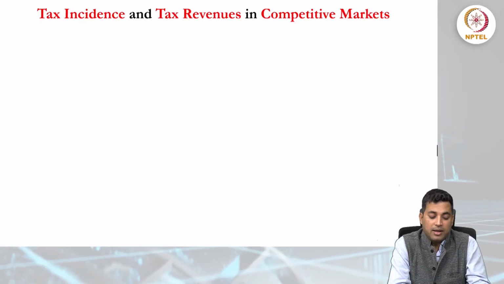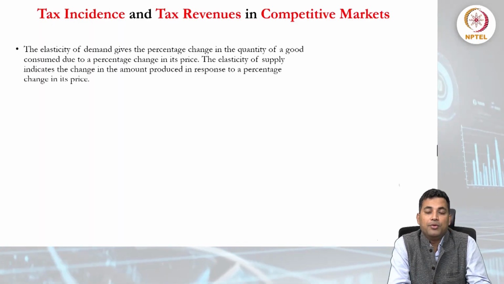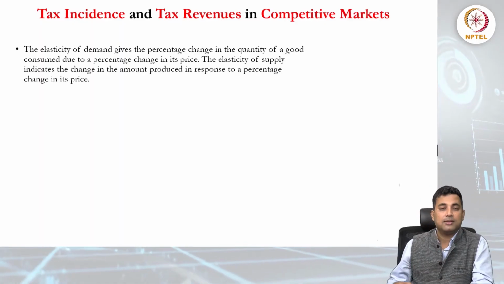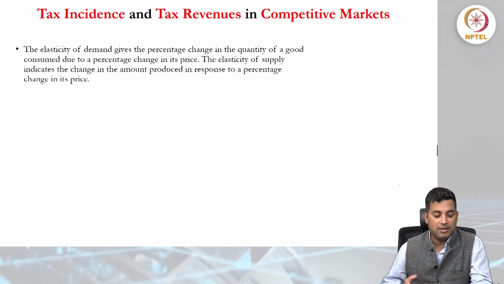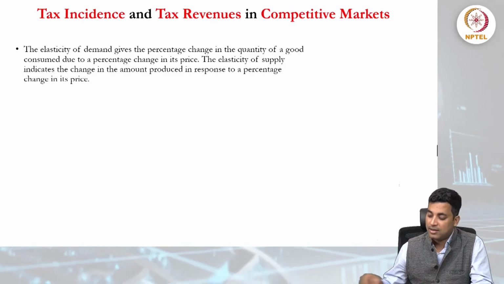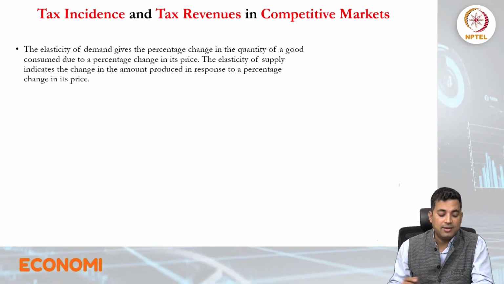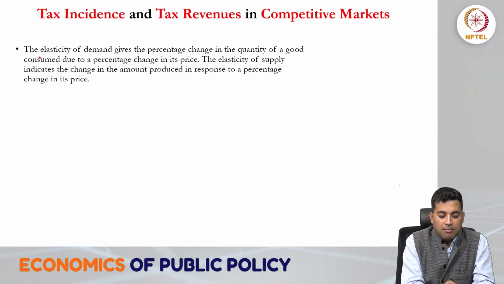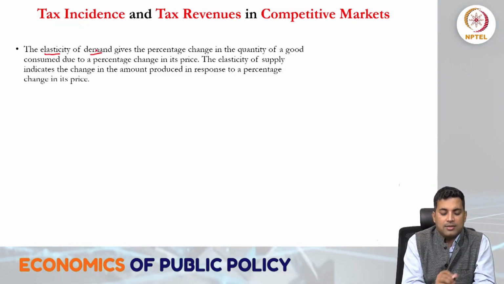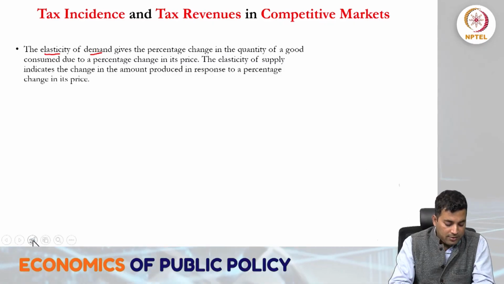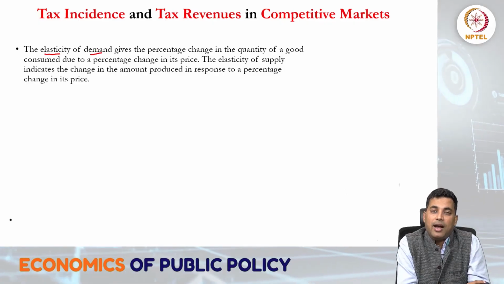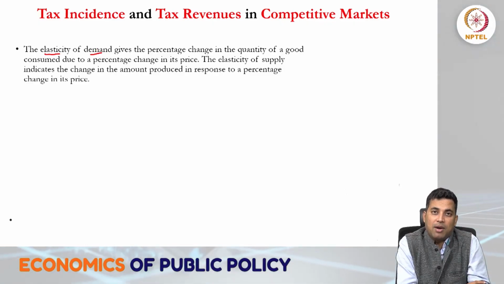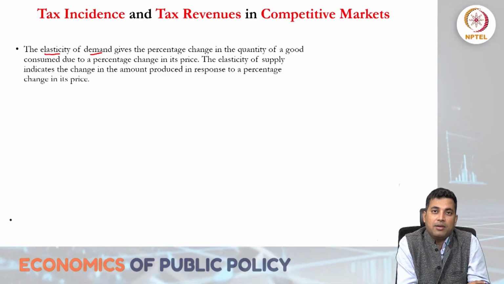Tax incidence and tax revenue we will begin with, especially in the context of a competitive market. So before moving forward, let us first revise what we already discussed: the elasticity of demand. In our last discussion, we showed that elasticity of demand and elasticity of supply play a very important role.